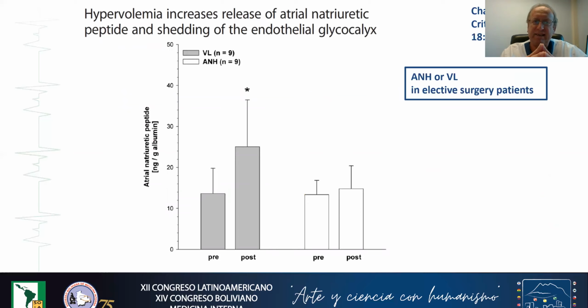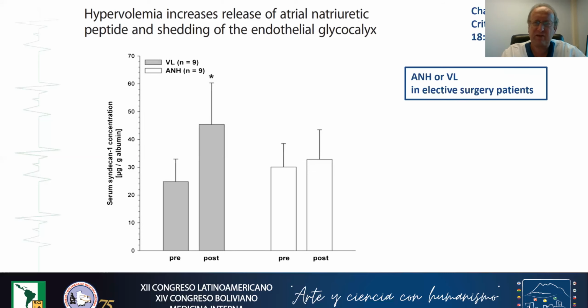It seems that atrial natriuretic peptide plays a role in the link between hypervolemia and glycocalyx alteration. You can see here, for example, that the authors gave fluids to elective surgery patients to induce acute normovolemic hemodilution or volume loading. As you can see, volume loading results in an increase in atrial natriuretic peptide concentration, but not acute normovolemic hemodilution.